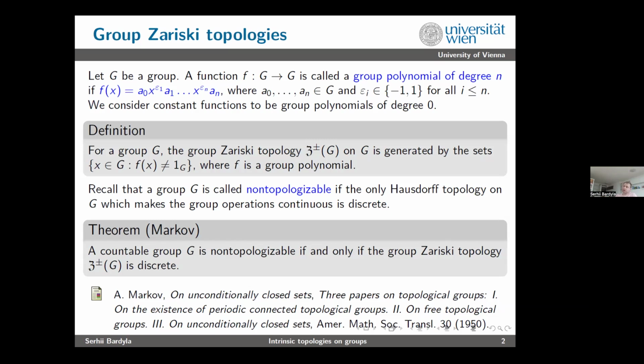And what proved, so this Zariski topology was basically introduced by Markov, not directly, but indirectly. So he proves that a countable group G is non-topologizable if and only if the group Zariski topology is discrete. So that's again, you have a very strong algebraic structure which admits no compatible group topology, and this is if and only if this algebraically generated topology is discrete. Which sounds natural, despite its very non-trivial result.